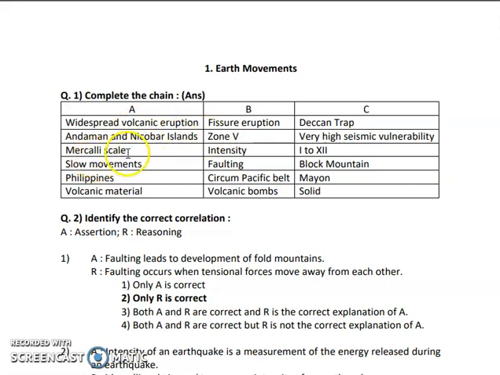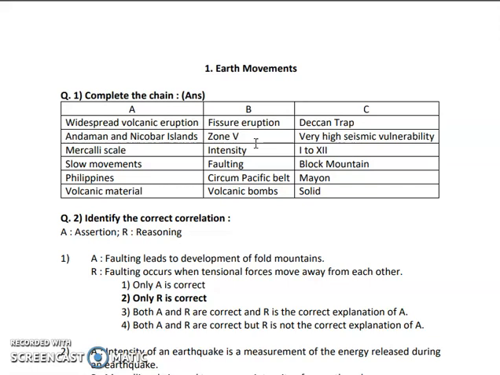Next is Mercalli scale. So the right answer is intensity. We always use the Mercalli scale to calculate the intensity of the earthquake, and the measurement is done from 1 to 12. That is the scale of measurement we see in the Mercalli scale. There is one more scale, the Richter scale, which is used to measure the energy level. So Richter measures the energy released during the earthquake, whereas the Mercalli scale measures the intensity